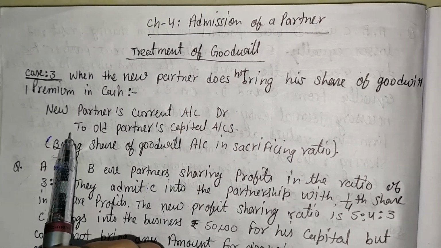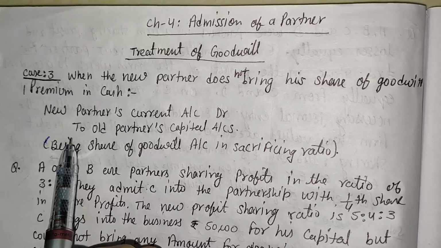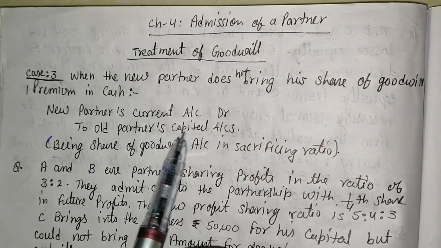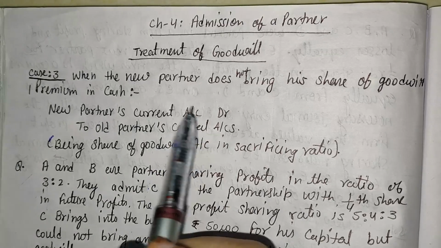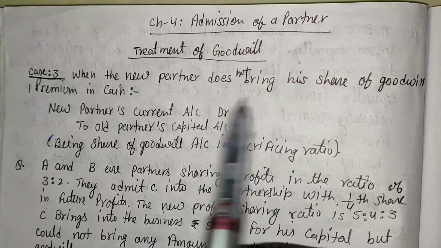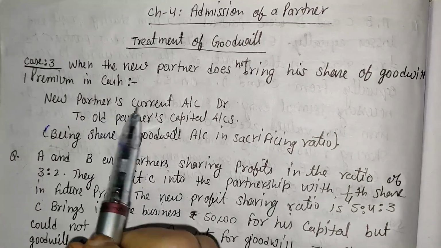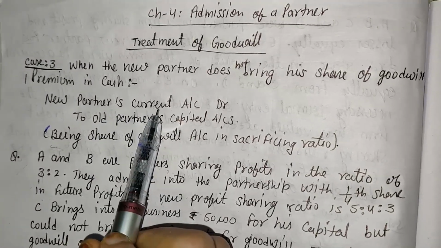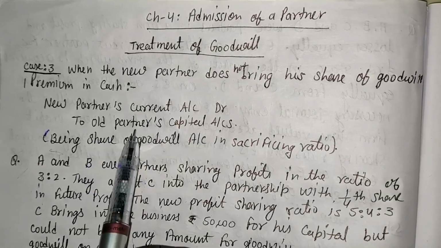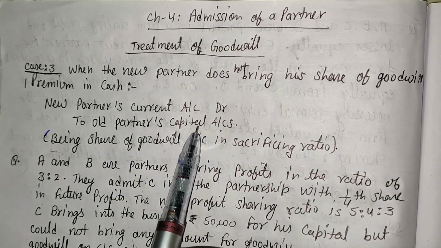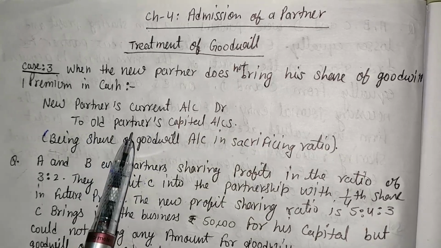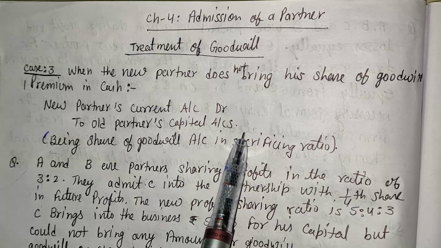The entry should be passed from the current account, not the capital account: new partner's current account debit to old partners' capital account, credit.